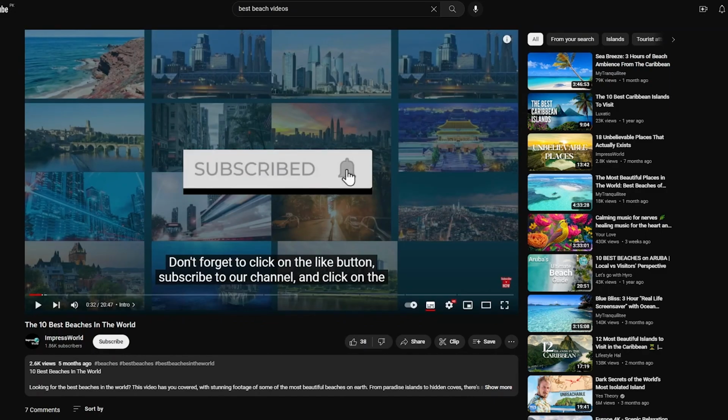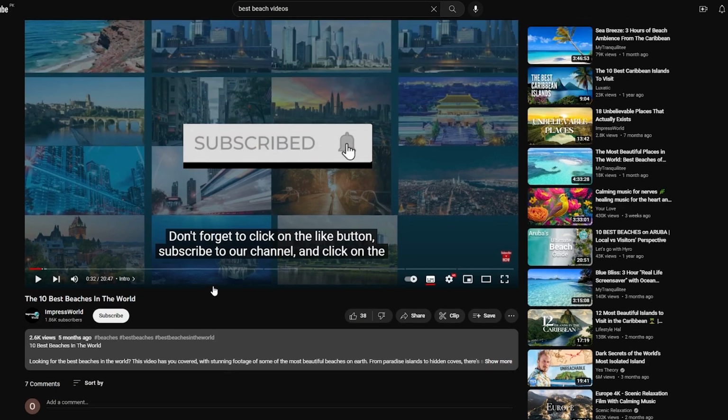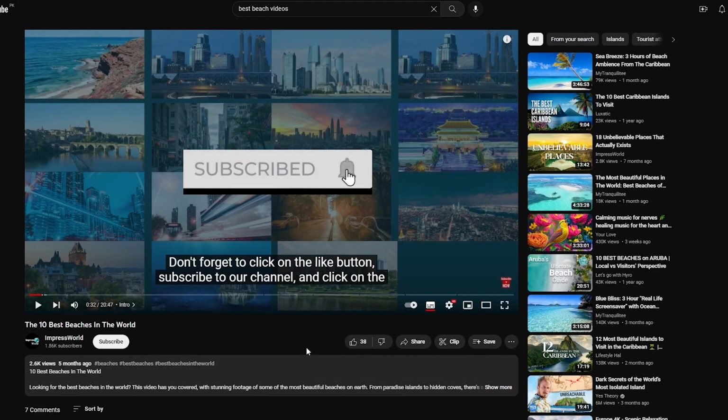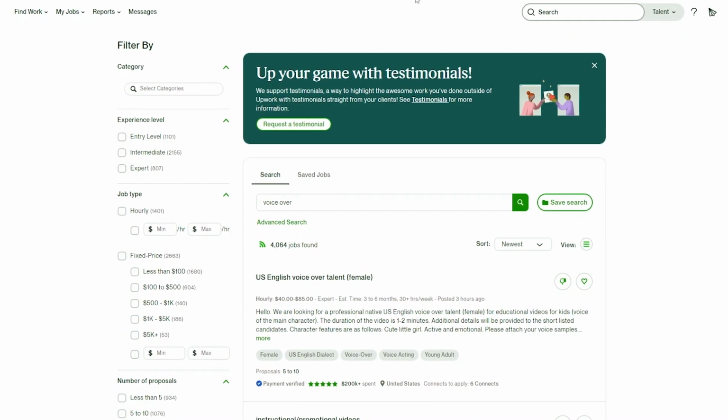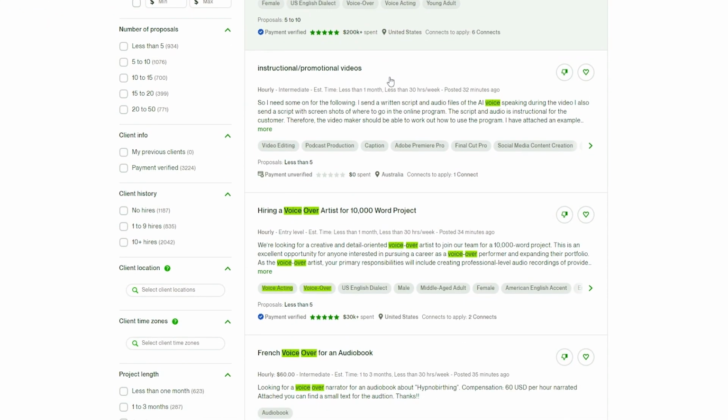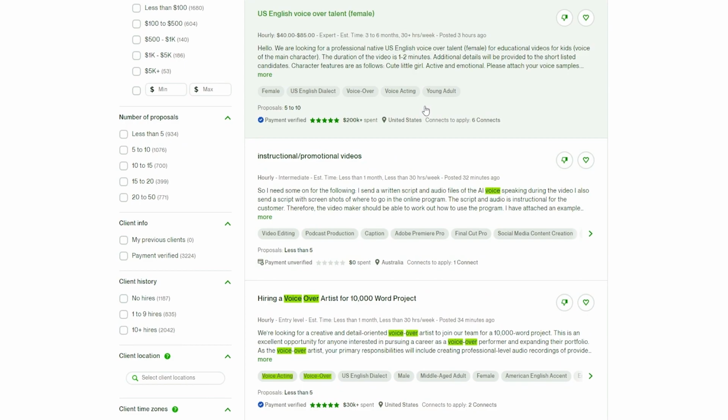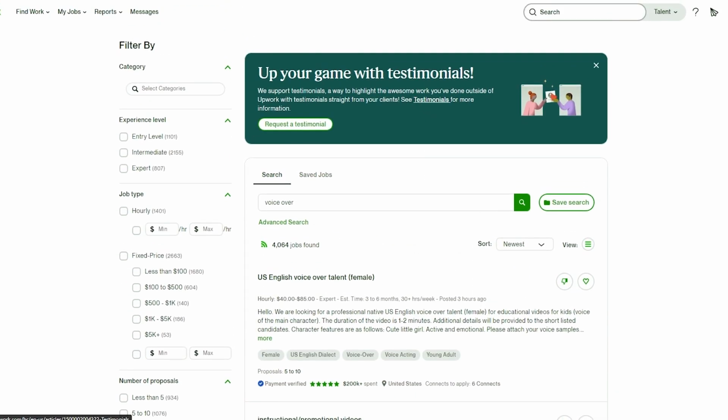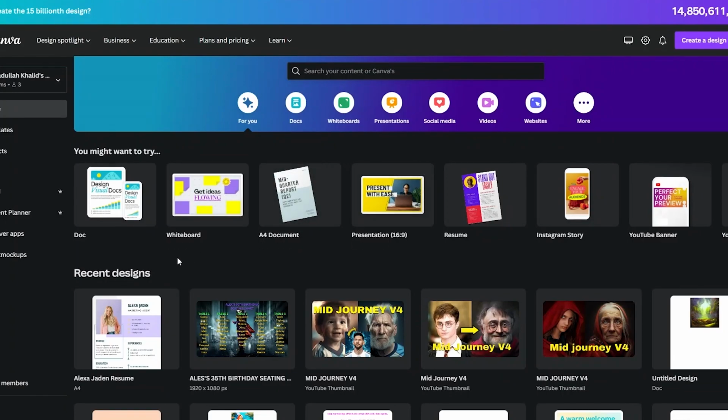It's very simple. You have a script, you hire someone who can record a voiceover for you on Upwork or freelancer.com, wherever you want, or you can do it yourself. And then you can go ahead and start editing the video. Now you can edit the video in a very simple way using Canva. Canva is a free software online that you can use to edit videos as well.